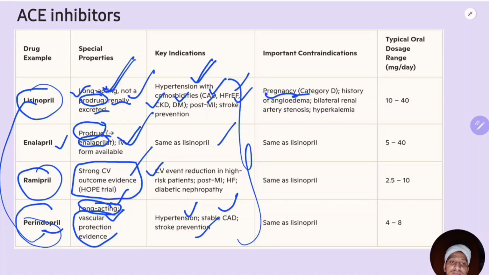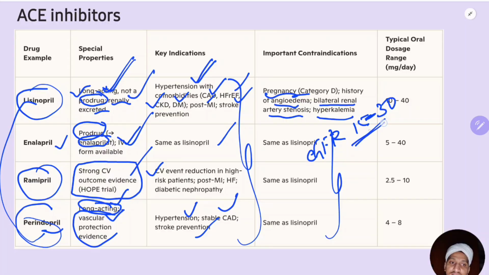Contraindications, pregnancy category: you should not prescribe this in pregnancy. If there is a history of allergy or angioedema, you should not prescribe. If there is bilateral renal artery stenosis, not unilateral, remember, bilateral renal artery stenosis is a contraindication to the prescription of ACE inhibitors. Hyperkalemia is also a contraindication. All these ACE inhibitors have the same contraindications: pregnancy, bilateral renal artery stenosis, and hyperkalemia. One more thing to add here is EGFR. EGFR 15 to 30 is also a contraindication.